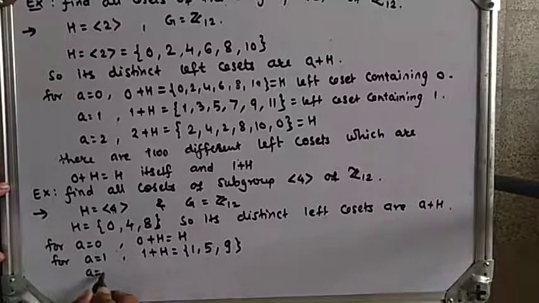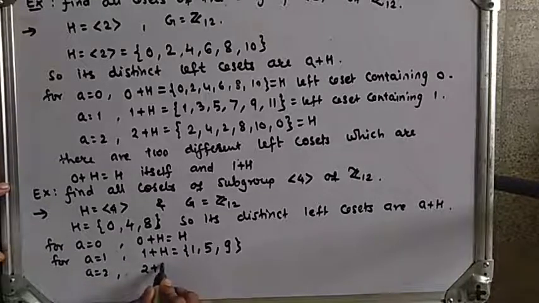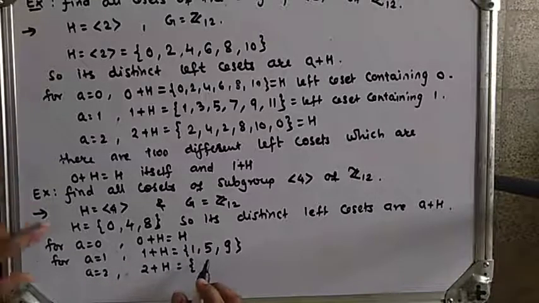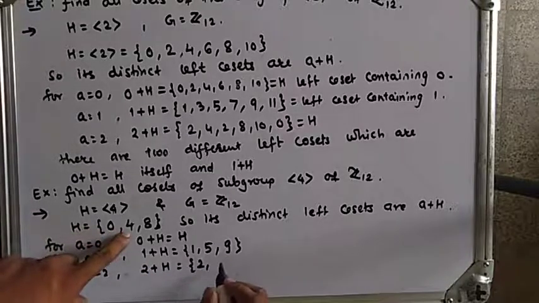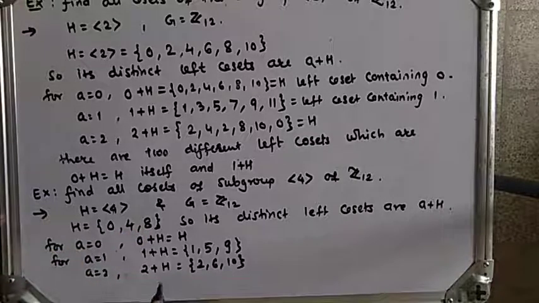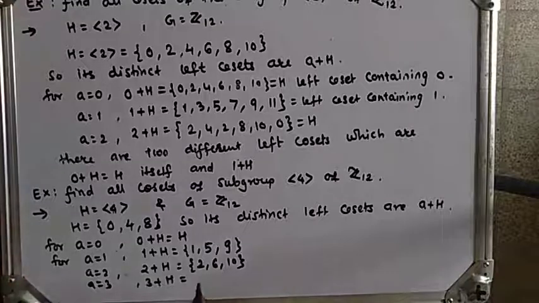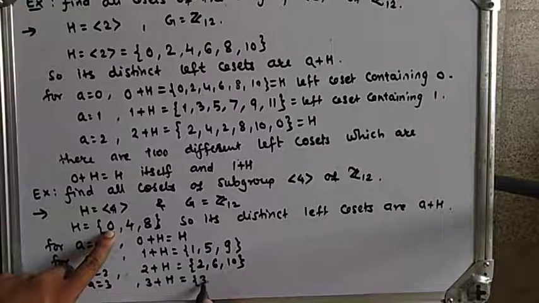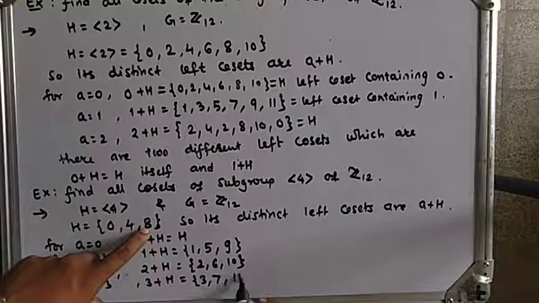Now for A equal to 2, 2 plus H: 0 plus 2 is 2, 4 plus 2 is 6, 8 plus 2 is 10. For A equal to 3, 3 plus H: 0 plus 3 is 3, 4 plus 3 is 7, and 8 plus 3 is 11.